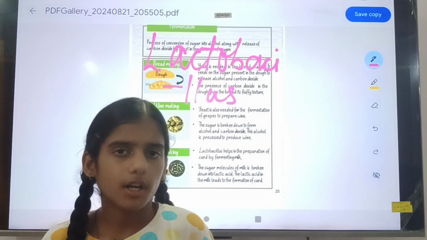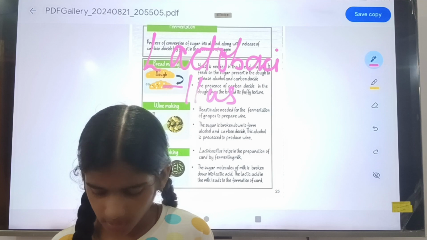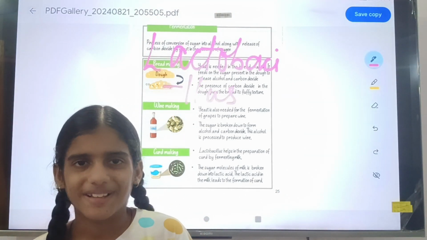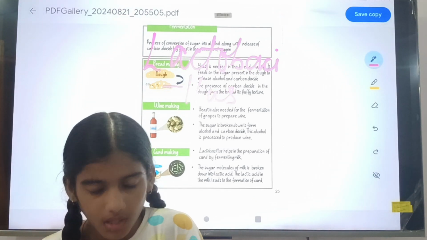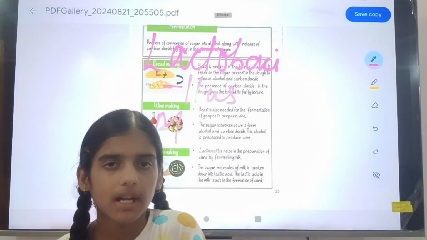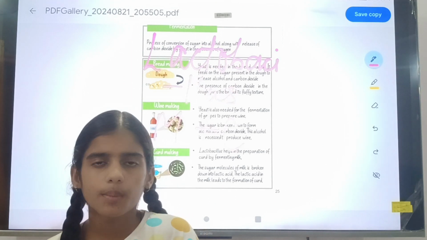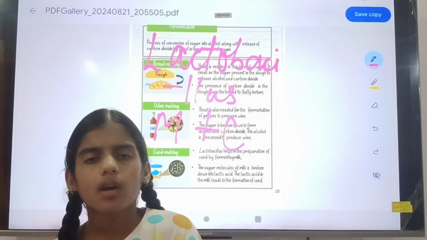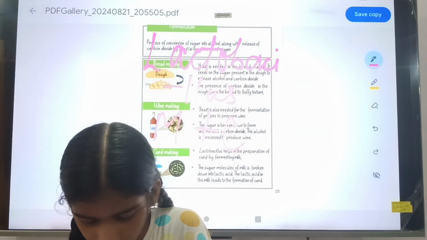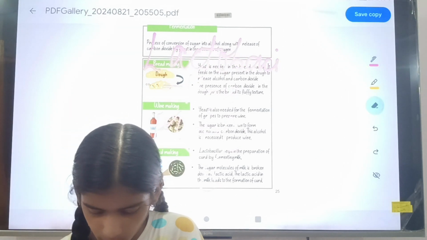Lactobacillus is used to prepare curd by fermenting the milk. You know that we first boil the milk and then add some curd to it, and after the night, in the morning we see that all the milk has been converted into curd.